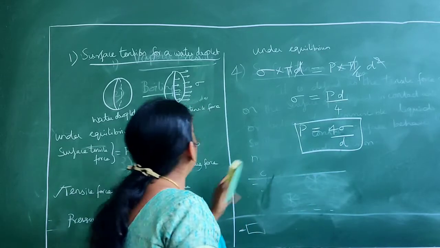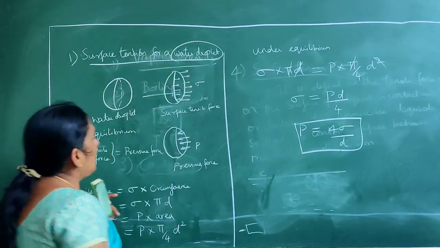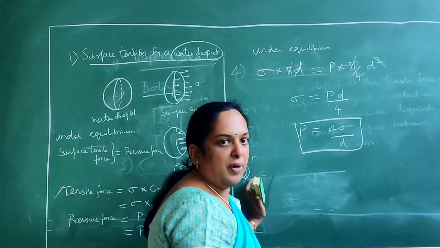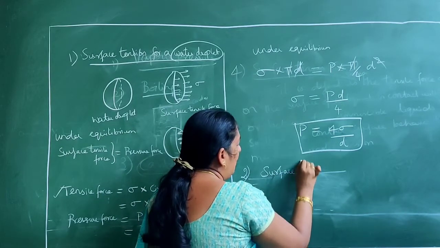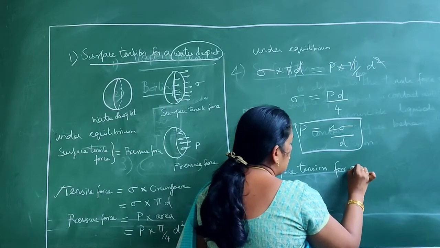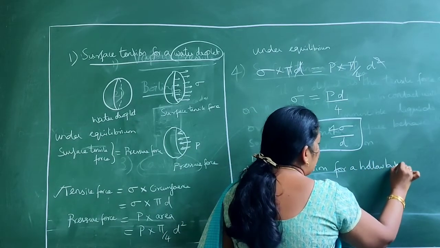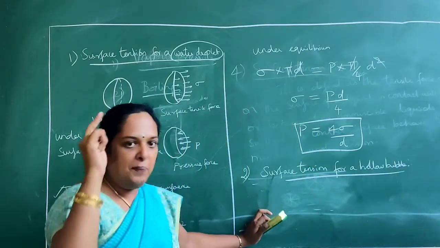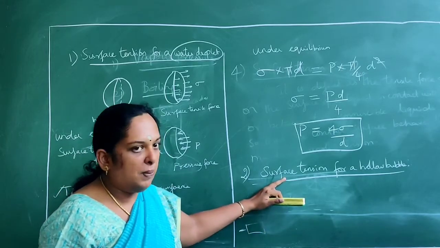Okay, so this is the case of a water droplet. The second case is that we are going to find the surface tension for a hollow bubble. A very good example of a hollow bubble is your soap bubble. You might have practiced as kids by blowing soap bubbles. You could see it would have a hollow center. So that is the surface tension of a hollow bubble.